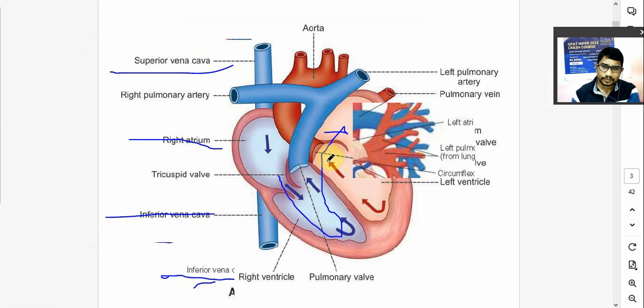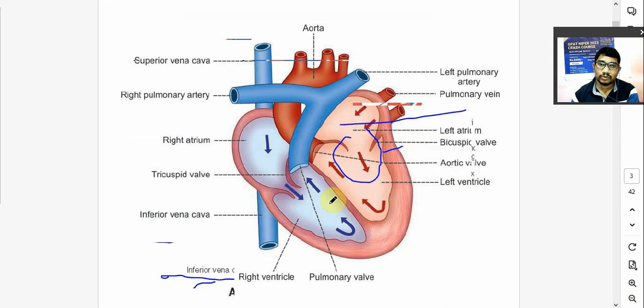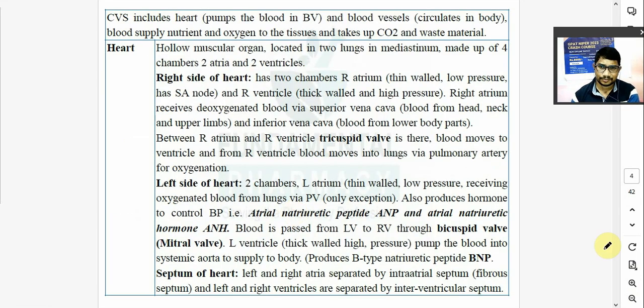Pulmonary artery will transfer this blood to the lungs. In the lungs there is an exchange of gases, and from the lungs blood is collected via pulmonary veins. Okay, pulmonary veins, and they will carry blood to the left atrium, and from left atrium blood will go to the left ventricle. From left ventricle blood will again be pumped to the whole body through the aorta. Okay, that is overview.